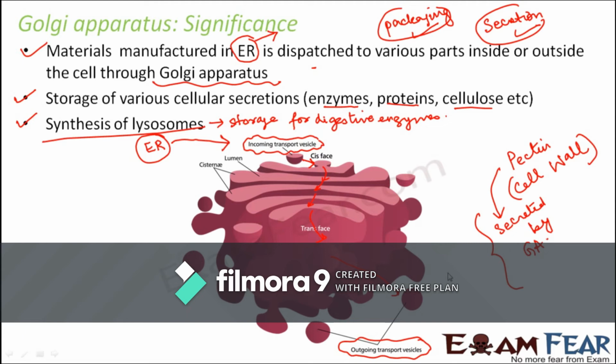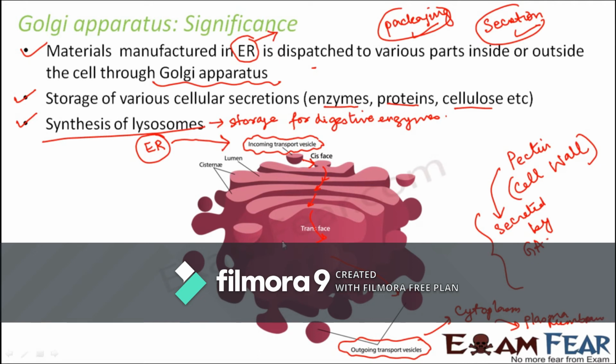Where will this outgoing transport vesicle take it? It will take it to the cytoplasm, and from the cytoplasm it can be taken out through the plasma membrane. From the plasma membrane, it can even be taken outside of the cell.